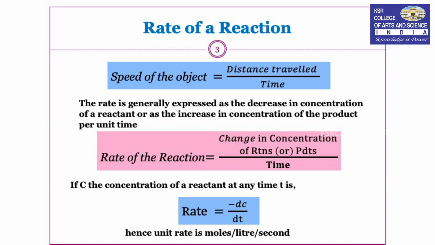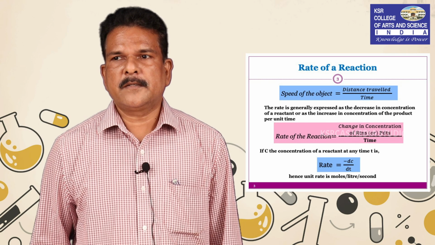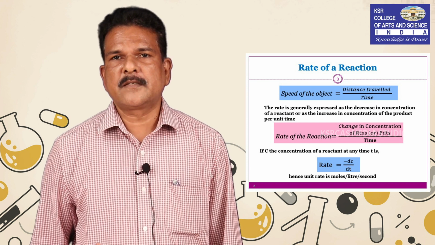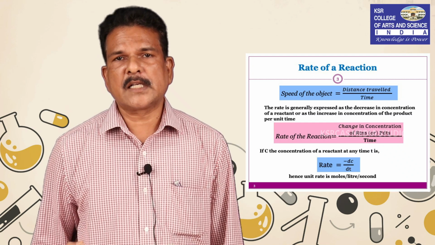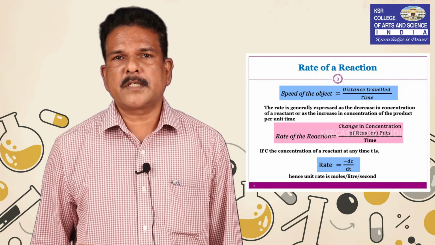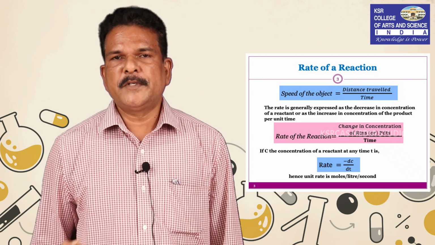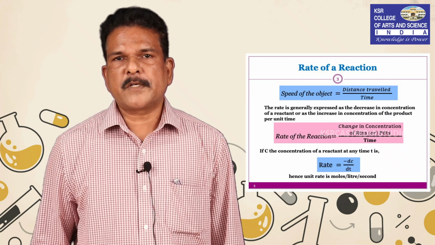So what is speed? Speed is nothing but distance travelled per unit time. For example, let us consider a bus that operates from Erode to Coimbatore. We can say the distance travelled is 100 kilometers, and the time taken is around 2 hours. The unit of distance is kilometer, and the unit of time is hours. So the unit of speed is kilometer per hour.